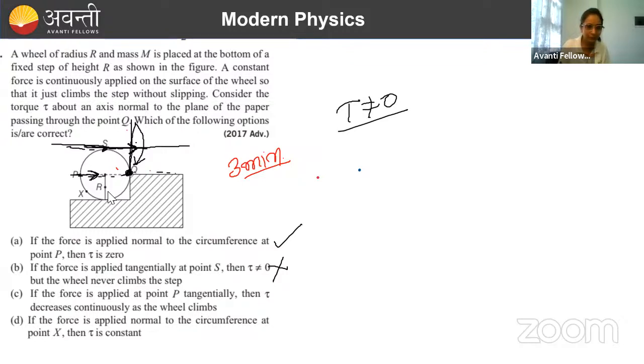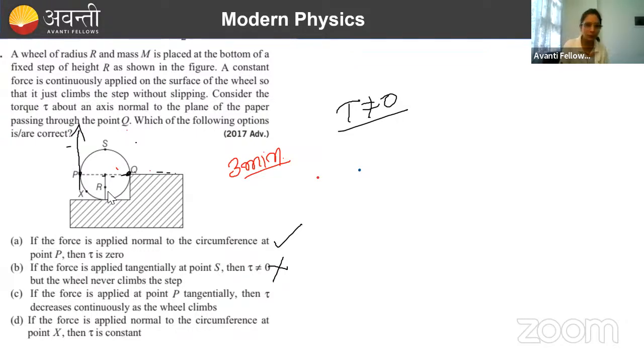If the force is applied at point P tangentially, so earlier at point P the force was getting applied along the normal, and now in this question the force is getting applied tangentially at point P. So चलो यहाँ पे tangentially एक force लगाते हैं.